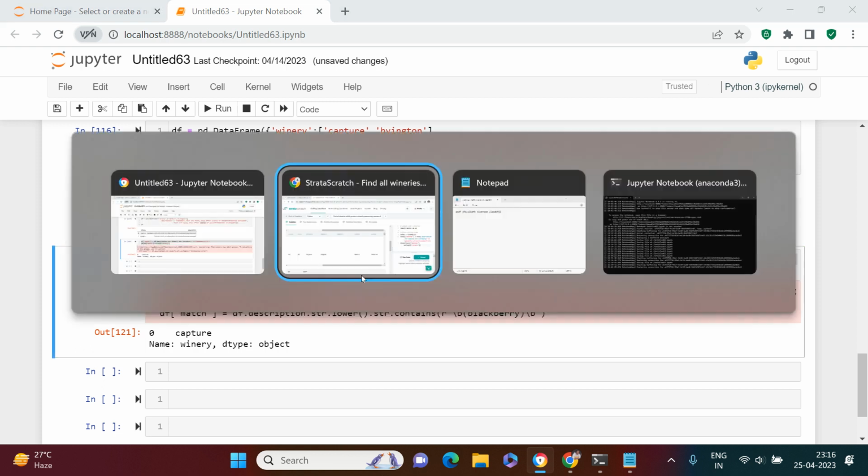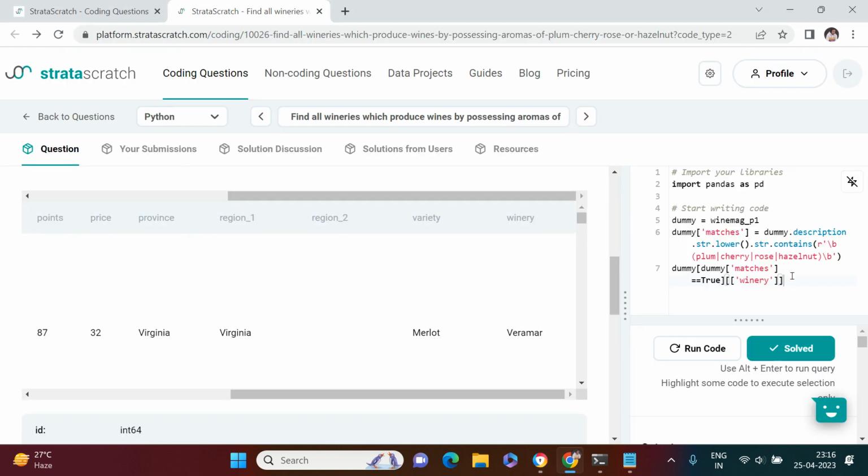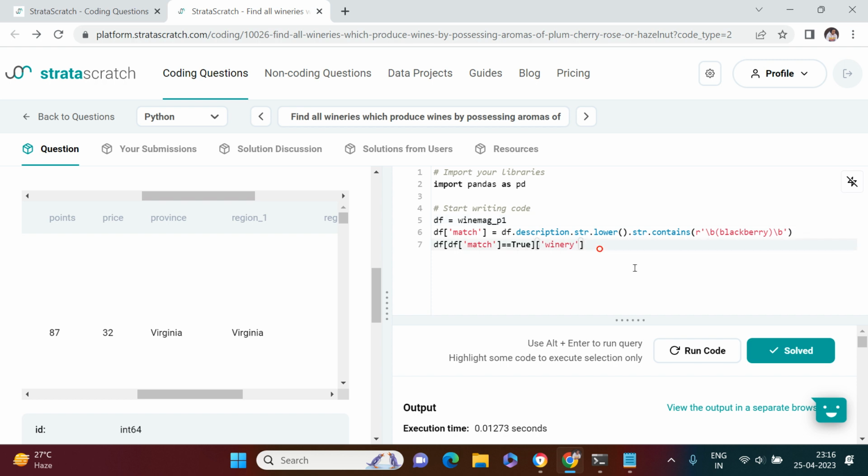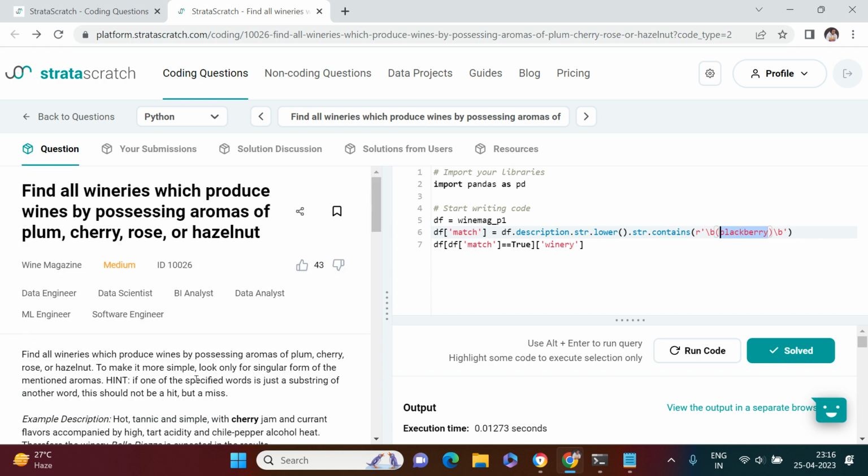Now let's take this and go back over here. Though here I have already written this, so I'm just going to remove this. And here, this is our data frame. I'm going to just store that into a df, right? So that I don't need to change that in the code, right? And now let's just try to run this. So here it is written as blackberry, but what we need to look for is these words, right? Here it says plum, cherry, and these words. I don't know how to pronounce this, so I'll not do that.